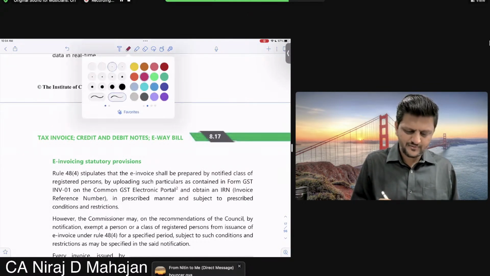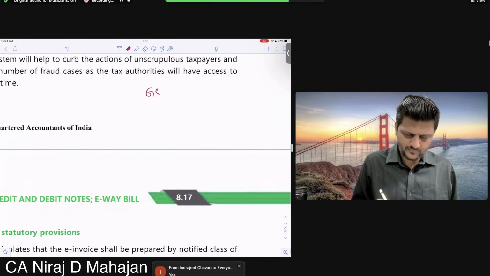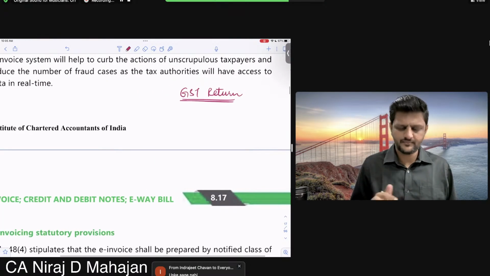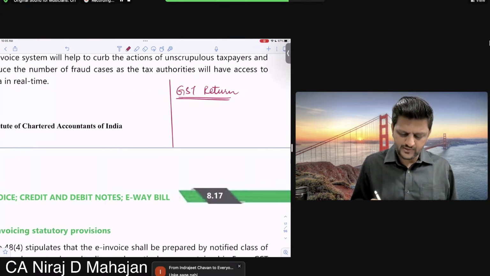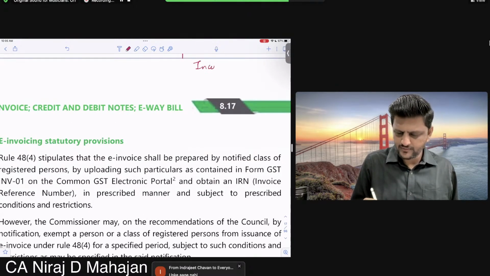First of all, did you understand GST returns? Just like an income tax return. Let me tell you from the example of the income tax return.